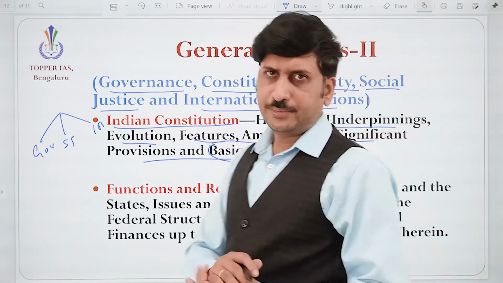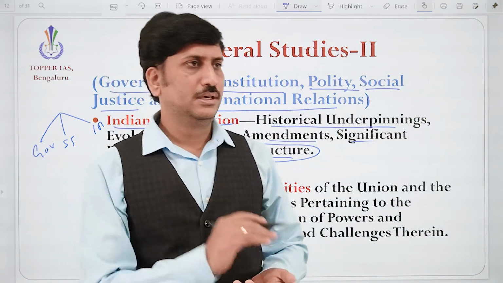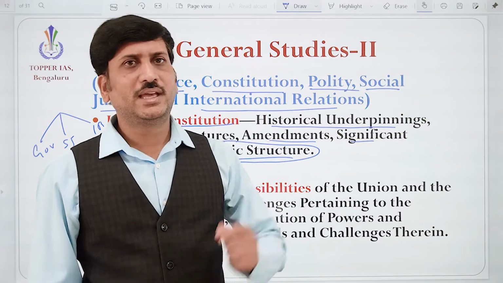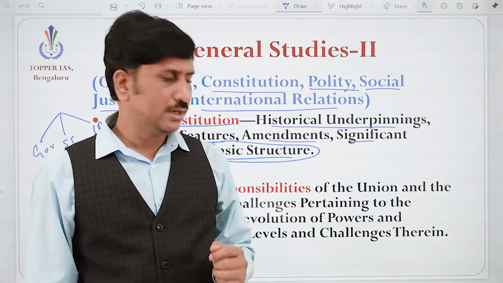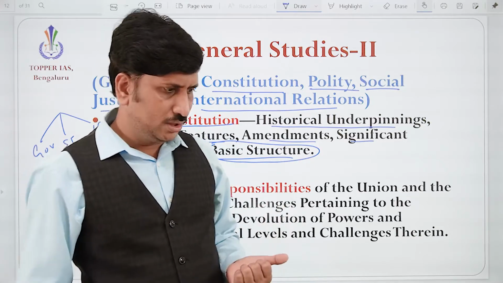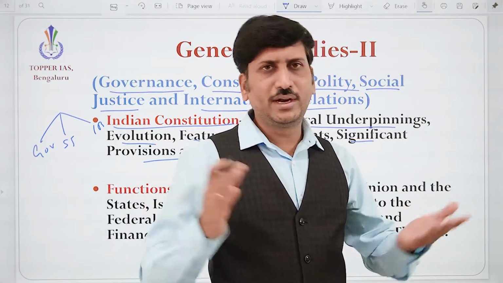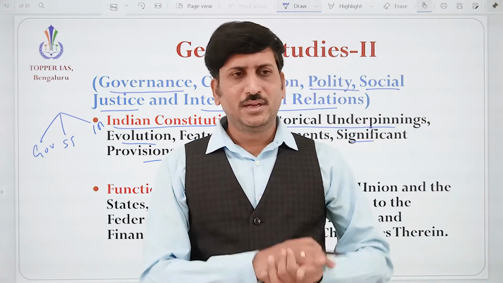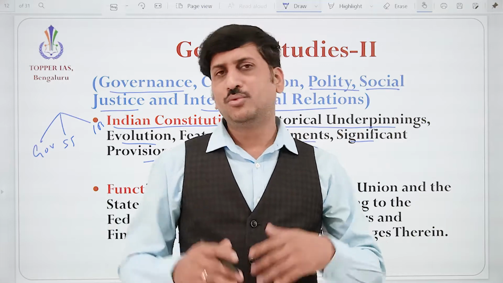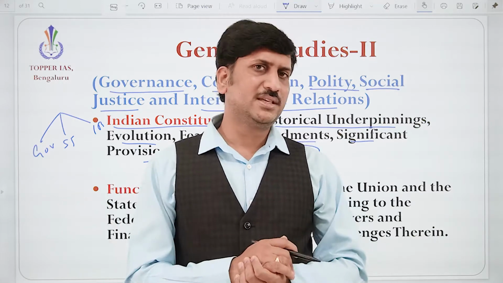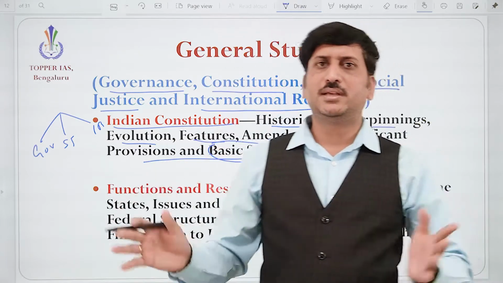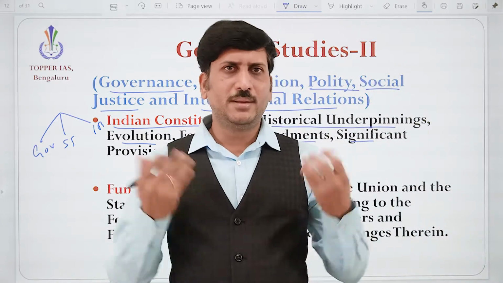The basic structure was given after the Keshavananda Bharati case. If you want to renovate a house, assume your grandmother says to do it without changing the basic structure. What does she mean by basic structure? For example, the puja room and kitchen she doesn't want changed, and the rest you can renovate as you want.